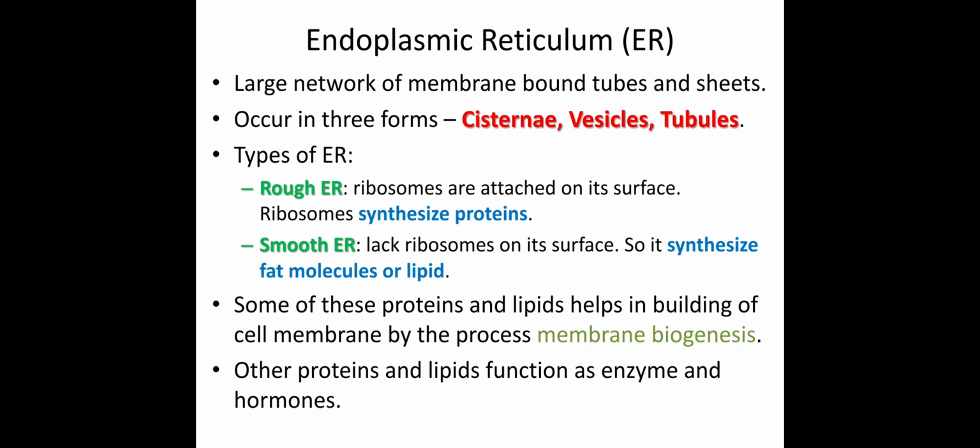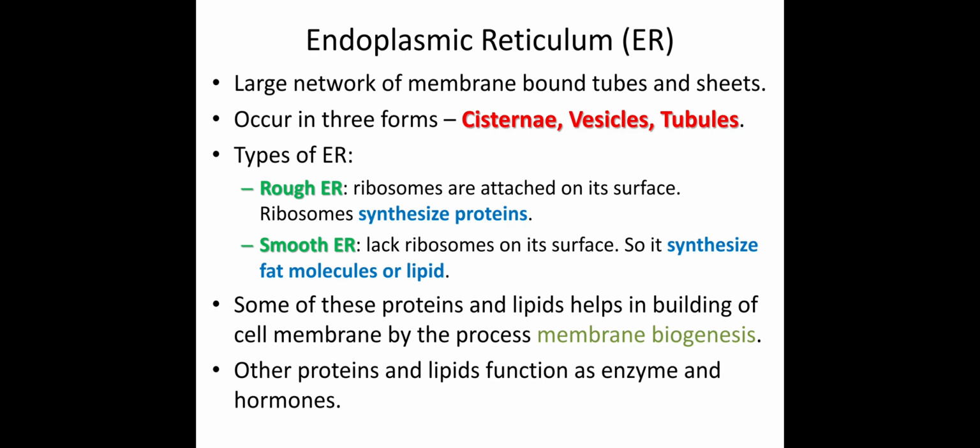and the lipid molecules produced by smooth endoplasmic reticulum and the protein produced by rough endoplasmic reticulum, these two are directly involved in the formation of cell membrane, because we know that in our cell membrane, lipid and protein both are present. So the material produced from these two types of endoplasmic reticulum is directly involved in the formation of cell membrane. This process is called membrane biogenesis. Here biogenesis means synthesis of something from biological material,